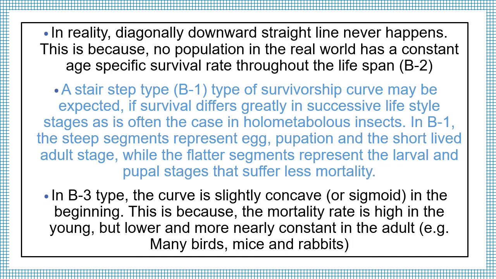In B3 type, the curve is slightly concave or sigmoid in the beginning. This is because the mortality rate is high in the young but lower and more nearly constant in the adult. Examples: mice, rabbits and many birds.